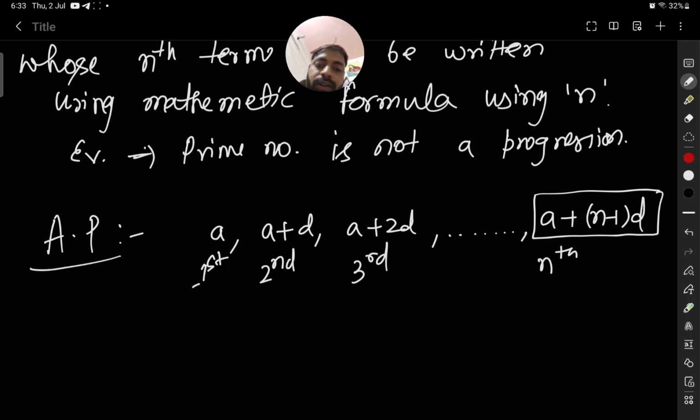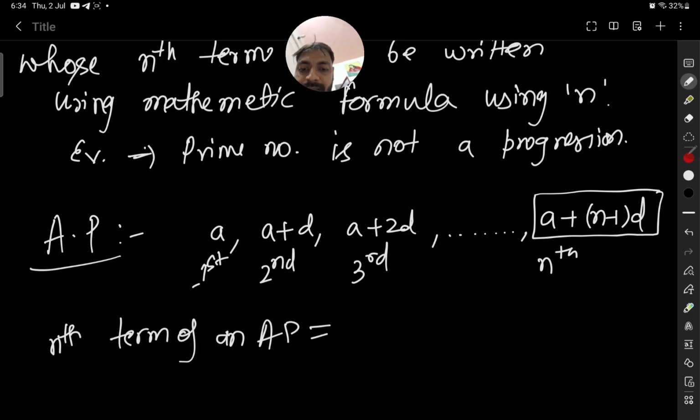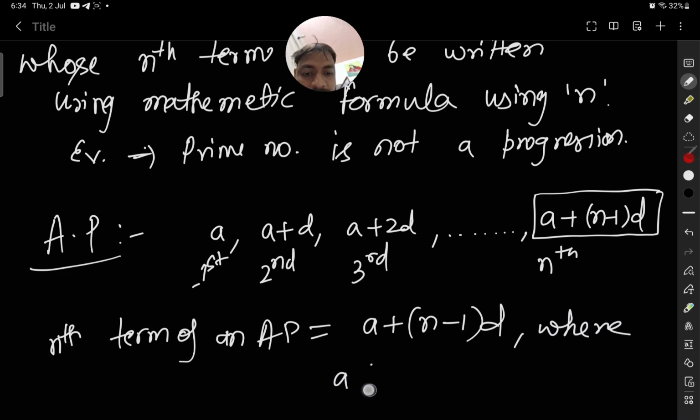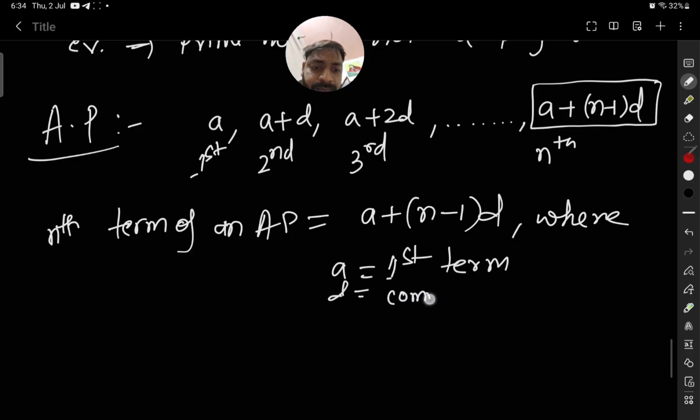Okay. So now from here we can get the nth term. The nth term of an AP is equal to a plus n minus 1 into d, where a is equal to the first term and d is equal to the common difference.